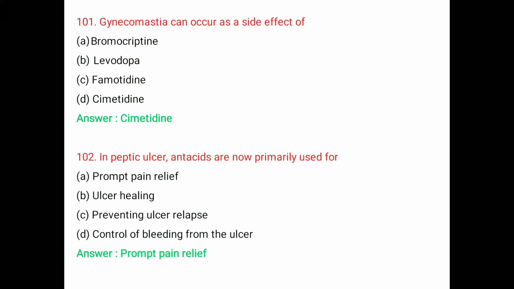Question number 102. In peptic ulcer, antacids are now primarily used for A. Prompt pain relief, B. Ulcer healing, C. Preventing ulcer relapse, D. Control of bleeding from the ulcer. The right answer is prompt pain relief. Generally, antacids are used to treat the symptoms of stomach acidity.